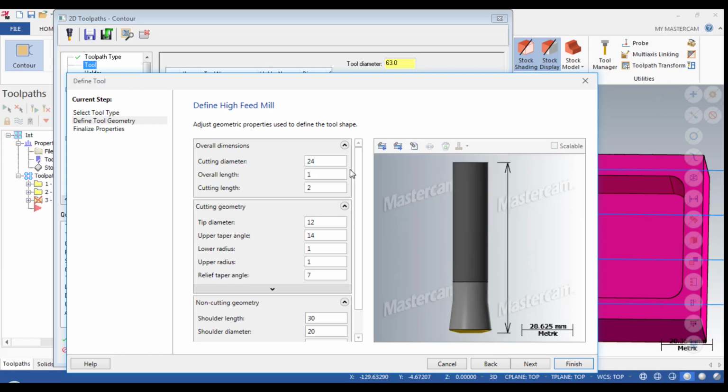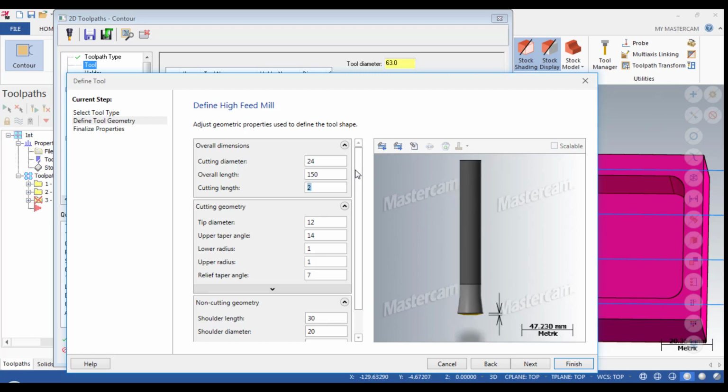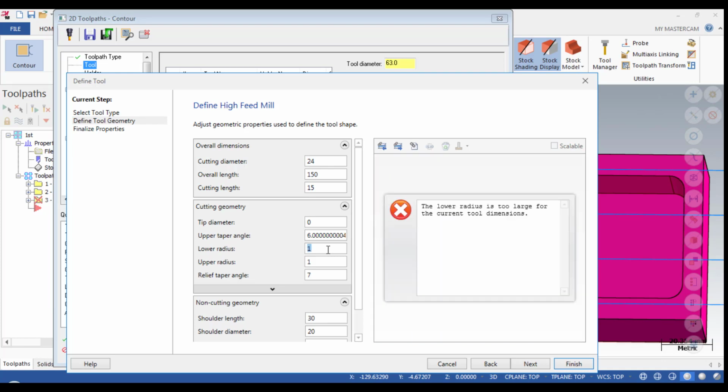Okay, and I'm doing my customization. 6, 150, and the cutting length will be 15 mm, and tool tip is 0, and the upper taper angle will be, it is a general thing, so I'm just giving 0.000.